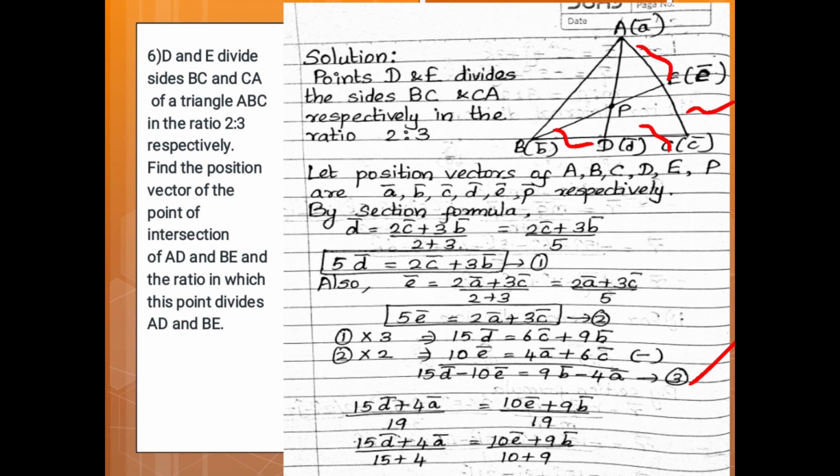So 15D vector plus 4A vector upon 19 is equal to 10E vector plus 9B vector upon 19. We will write 19 as 15 plus 4 on the left hand side and 19 as 10 plus 9 on the right hand side. So 15D vector plus 4A vector upon 15 plus 4 is equal to 10E vector plus 9B vector upon 10 plus 9.